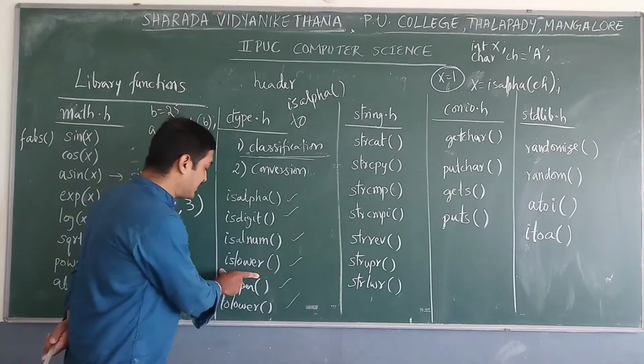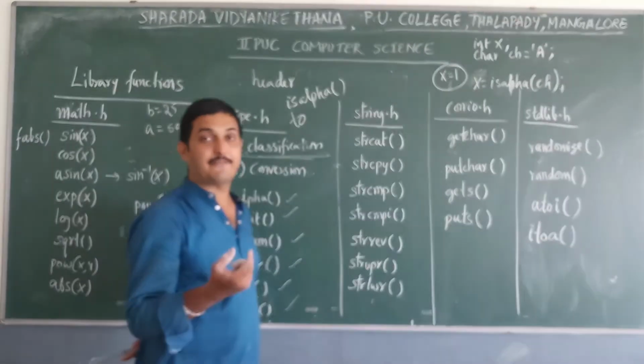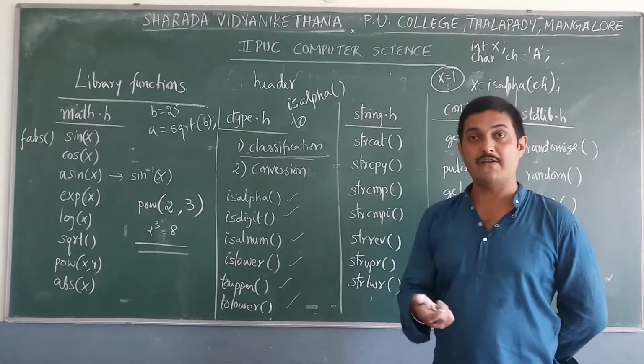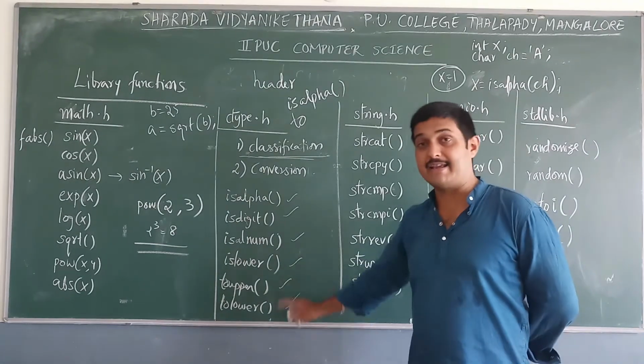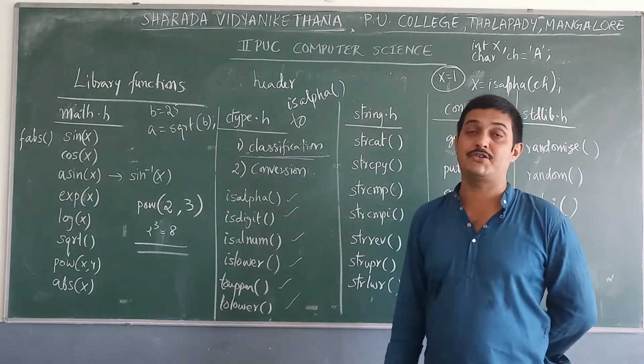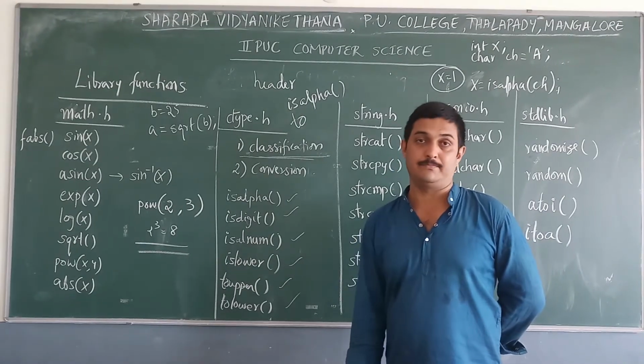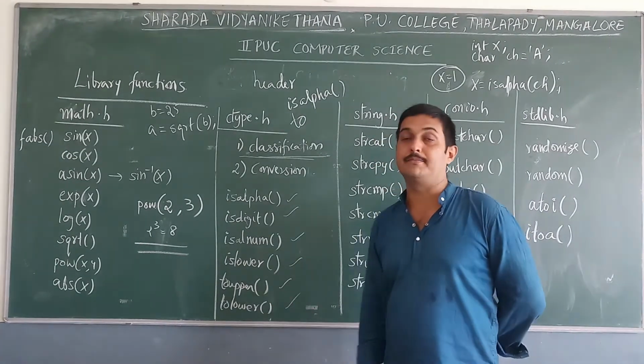And next is islower. It checks whether the given alphabet is lowercase or a small letter in English, then it returns 1, and in any other case it returns 0.